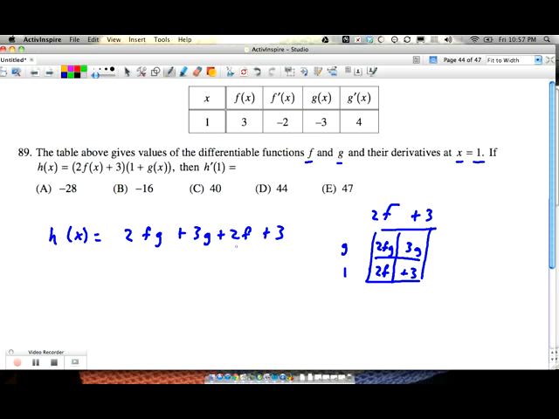Alright, let's see how this is going to simplify. That means that h prime of x, we're going to have a product rule for this first half. It's going to be 2 times f prime times g plus g prime times f.